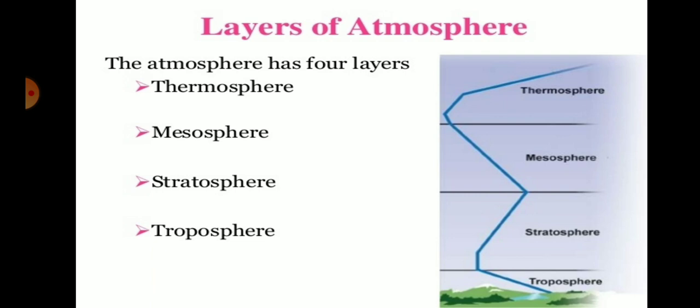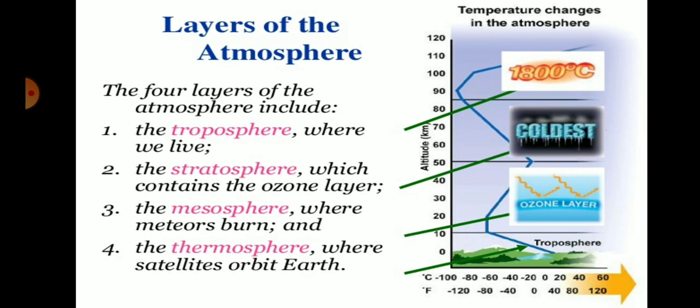Now let's talk about the layers of the atmosphere. There are four layers in the atmosphere: thermosphere, mesosphere, stratosphere, and troposphere. The troposphere is where we live, the stratosphere contains the ozone layer, the mesosphere is where meteors burn, and the thermosphere is where satellites orbit Earth.